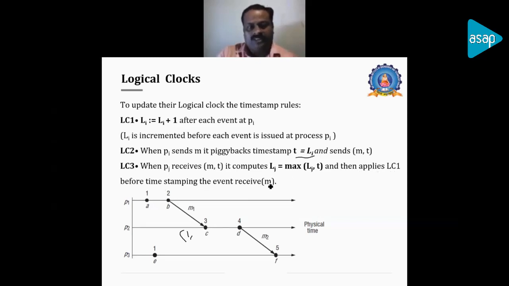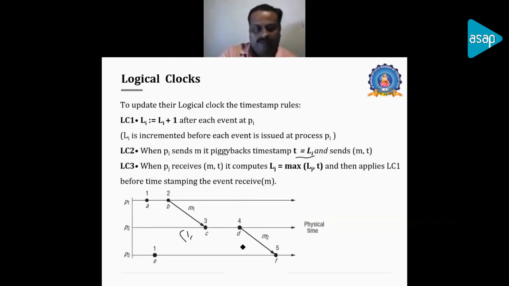It applies LC1 before timestamping the event receiving the message M. So a message has been sent from here and it is received over here, and it will be updated as 3. It sends the value 2, and the receiving event takes the maximum of Lj and T, which gives 3. And again we update with the event D, giving (D, 5).